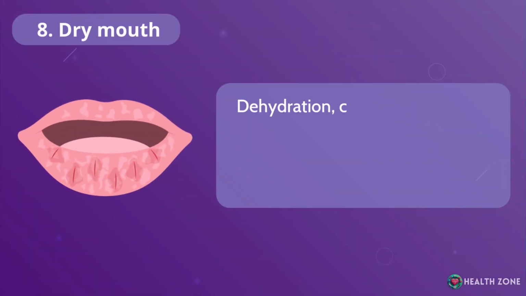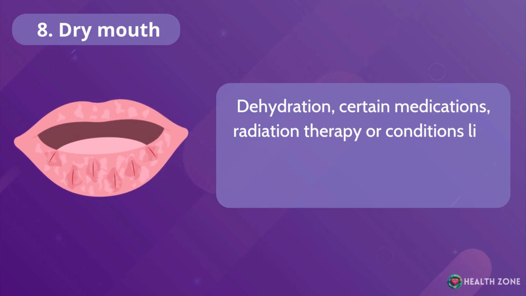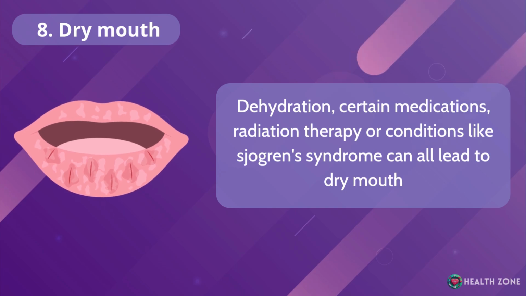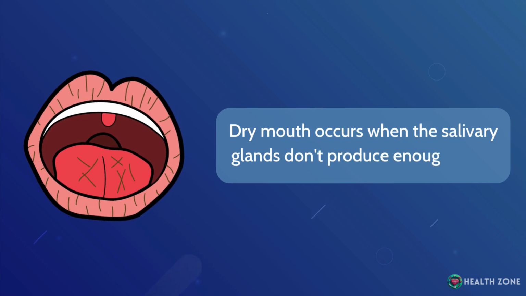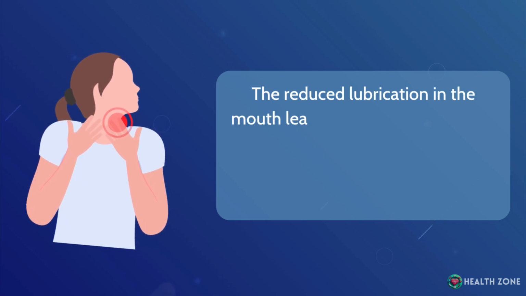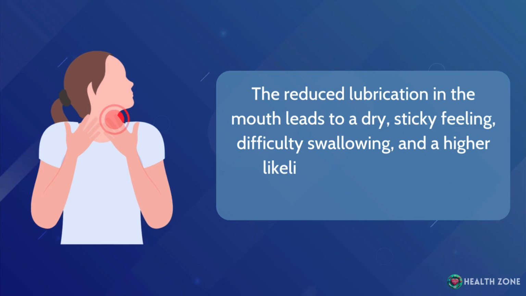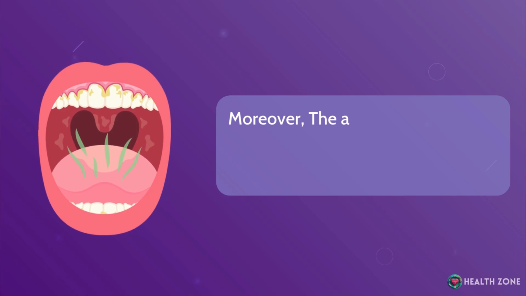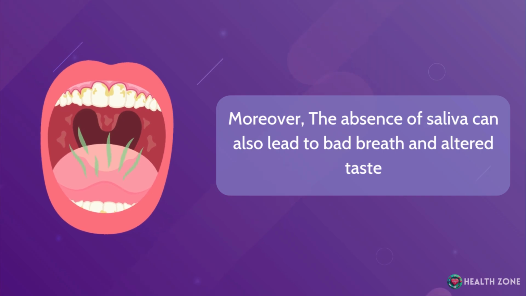Number 8. Dry mouth. Dehydration, certain medications, radiation therapy, or conditions like Sjogren's syndrome can all lead to dry mouth. Dry mouth occurs when the salivary glands don't produce enough saliva. The reduced lubrication in the mouth leads to a dry, sticky feeling, difficulty swallowing, and a higher likelihood of oral sores and infections. Moreover, the absence of saliva can also lead to bad breath and altered taste.